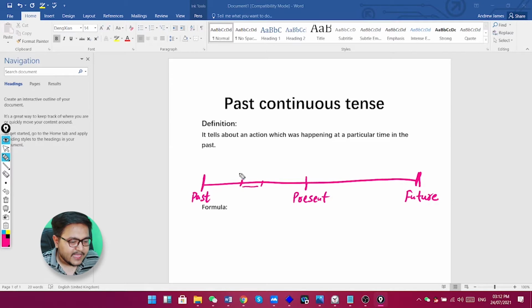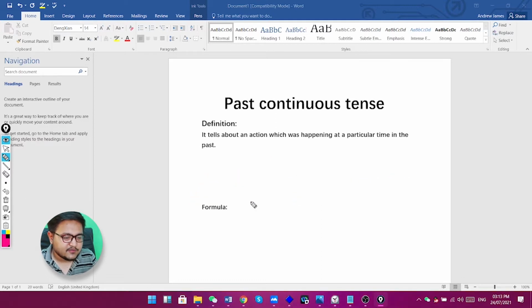For example, it started yesterday at 8 o'clock, and then it continued for maybe just 1 minute or 2 minutes. So I can use past continuous tense there. I can make a sentence like, I was learning English, I was practicing my speaking abilities, I was practicing some sentences like that. So that will be past continuous tense.